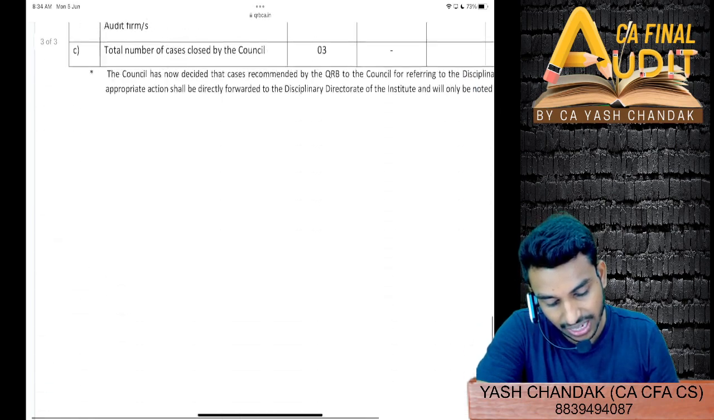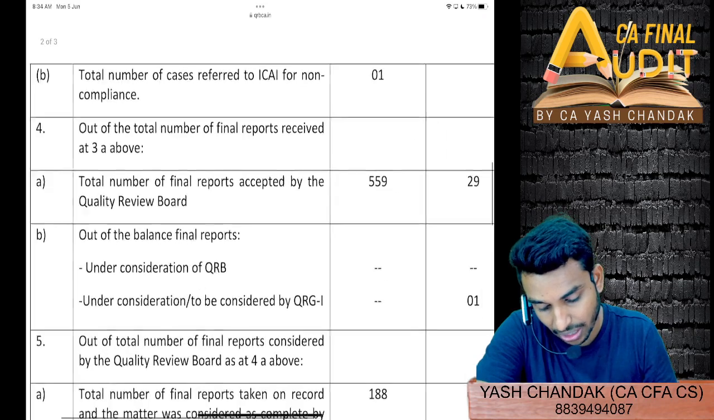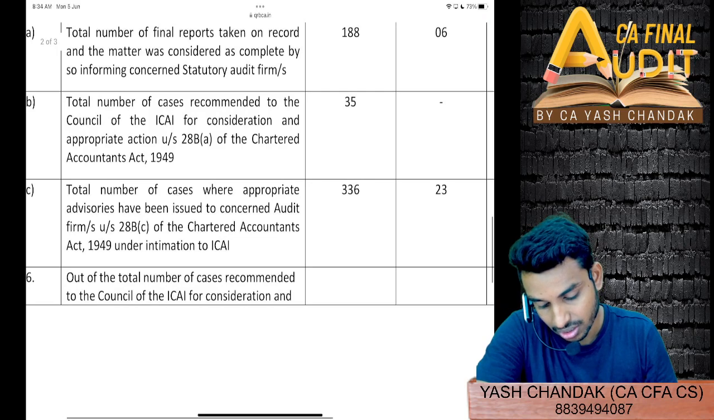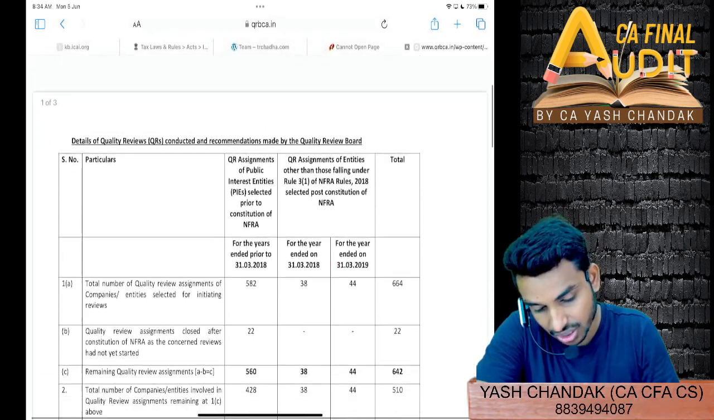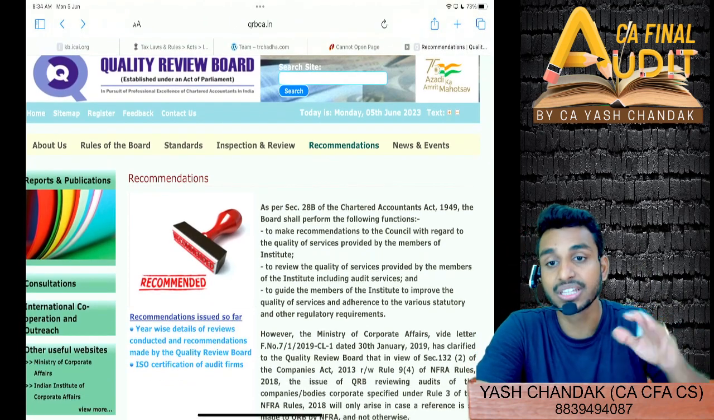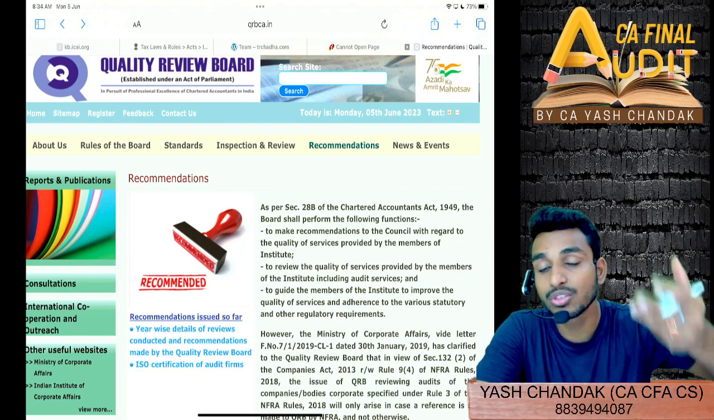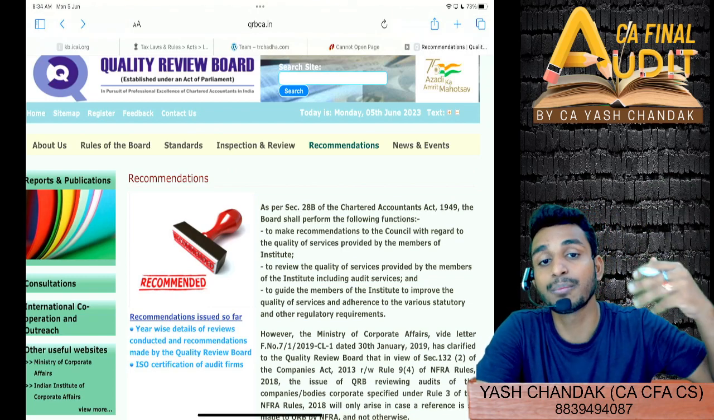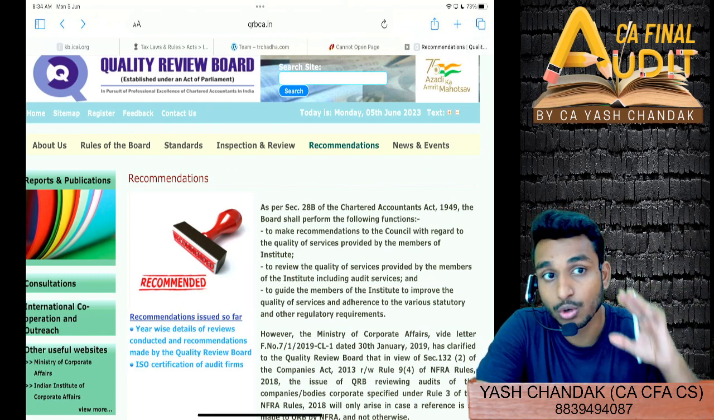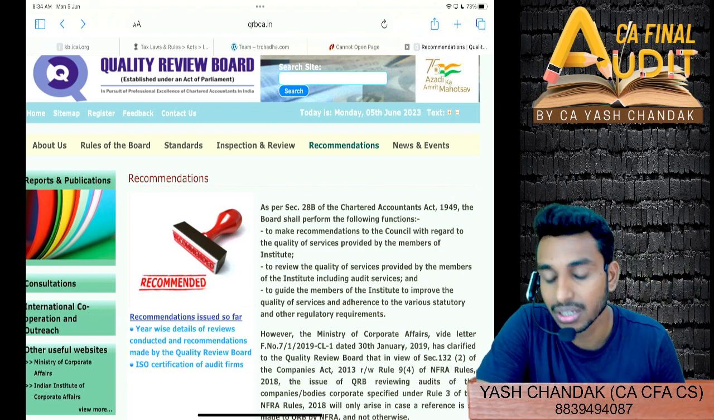So you can see here they have given the total number of final reports accepted by the QRB out of the total number, how many are accepted on record. This is not the recommendation, but what I was telling was that one report is generated where they clearly tell how many firms have not complied with SA 230, how many firms have not complied with SA 250, and the non-compliance of which laws and regulations by the majority of the firms. They quickly give this report. So you will then have an idea that yes, we have to check this particular area in detail.